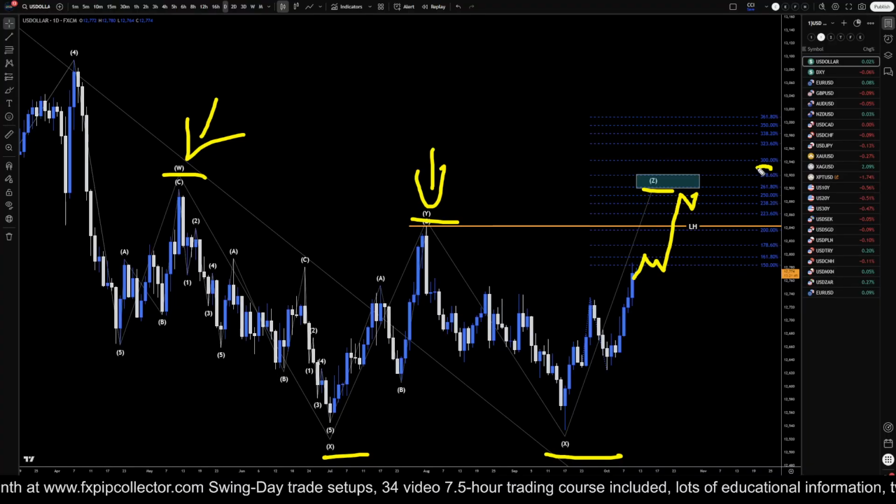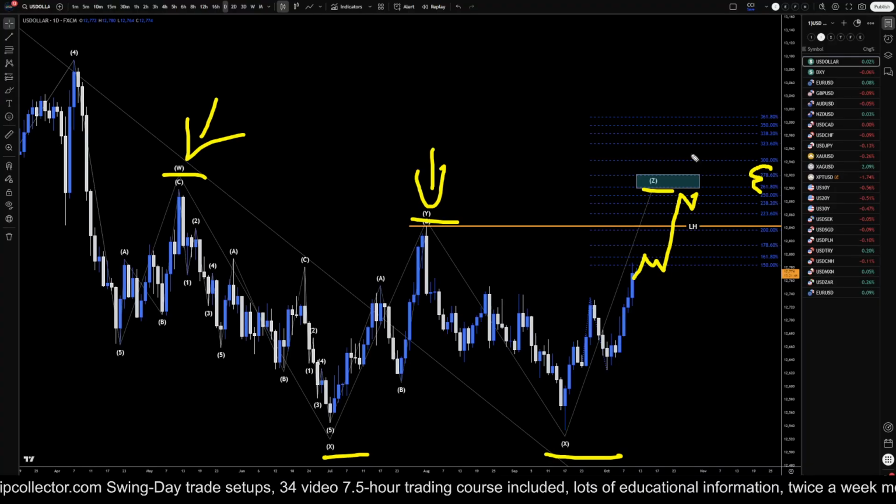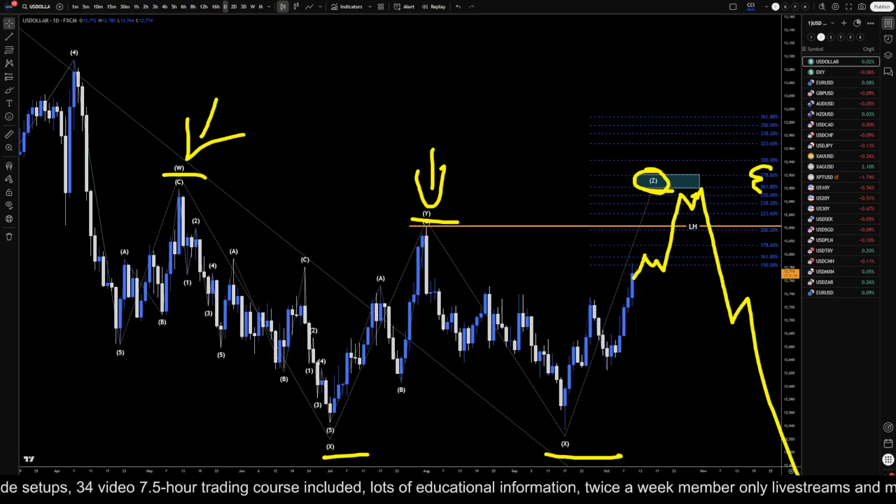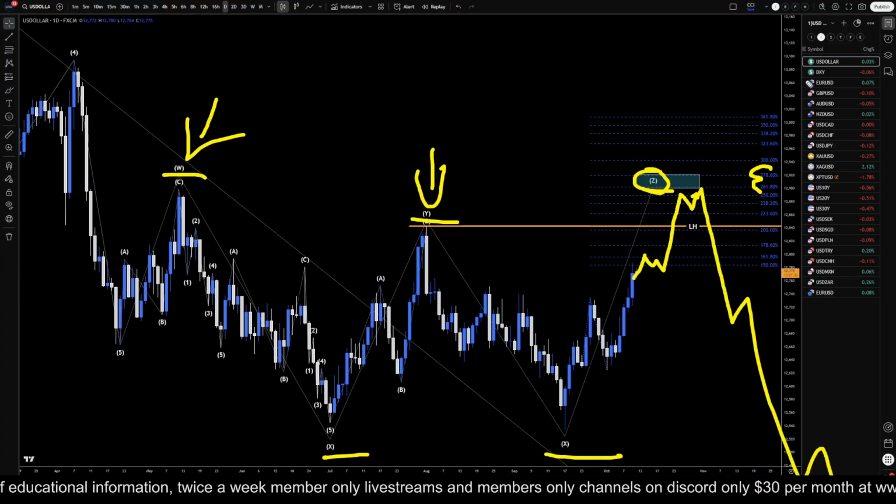My target is the 278, 261.8. That's where this little box is right here for potentially the end of a correction and potentially the beginning of a new downtrend. So if we're going to stay bullish on the dollar, overall, at least on the higher time frames, then we would definitely want to take that information and apply it to the dollar pairs themselves.